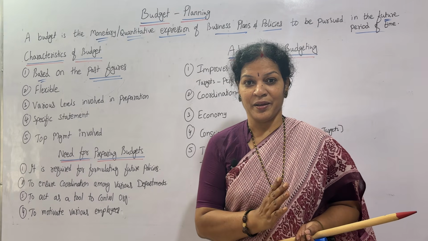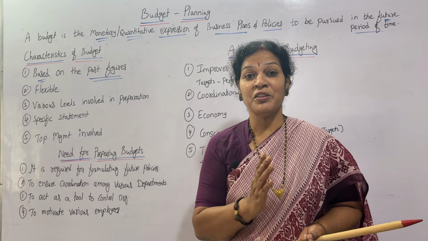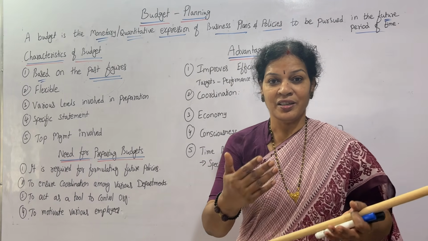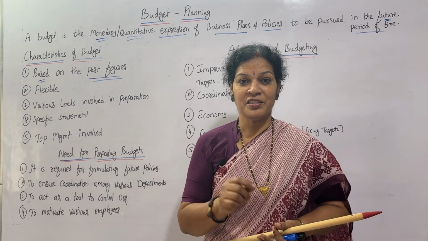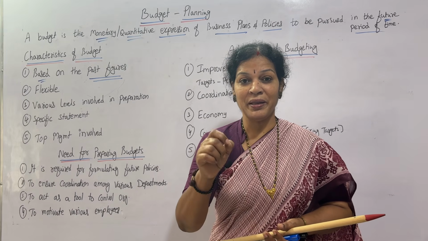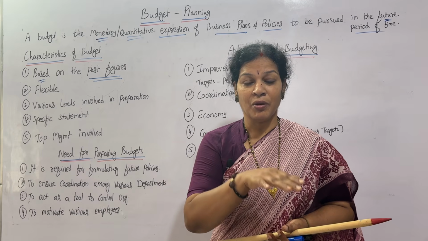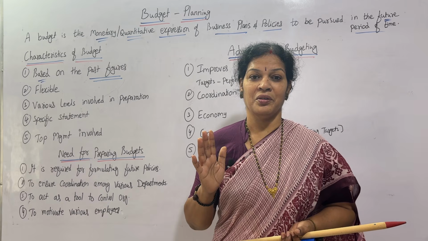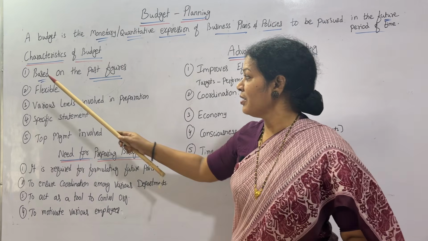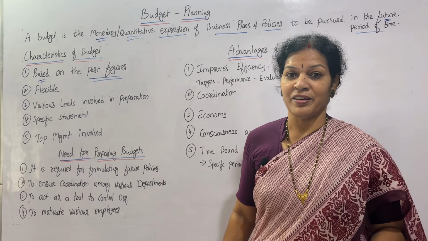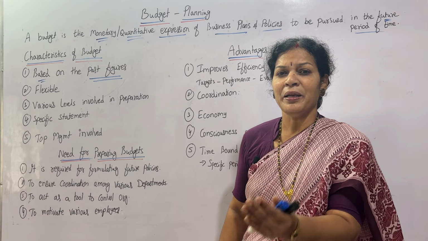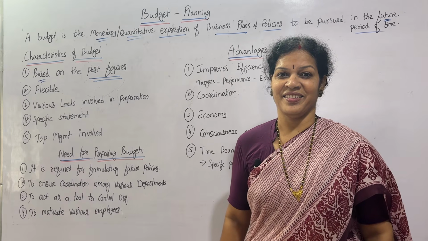Without any data, without any information of the past, you can't prepare it. Blindly we can't go, because it is unwritten. Budget is unwritten, we are writing. When we are preparing something unwritten, we must know what was the history and past. According to that you are going to go. Okay, the first characteristic is based on the past figures. Then according to that I am planning my budget like this.